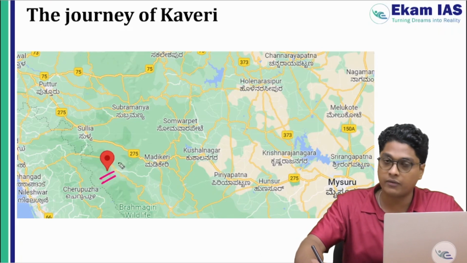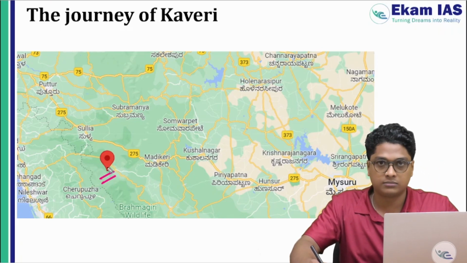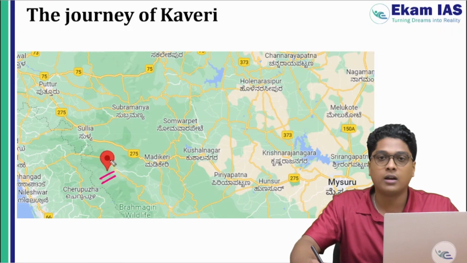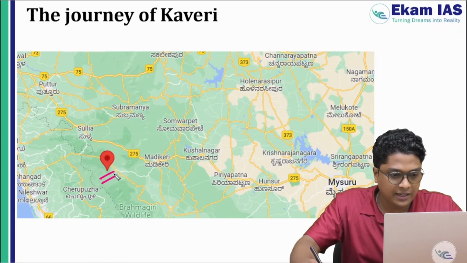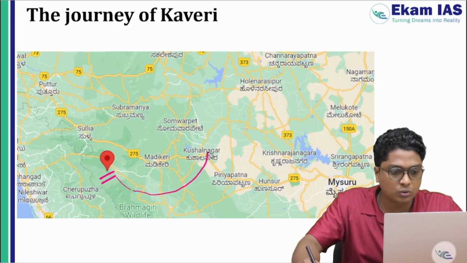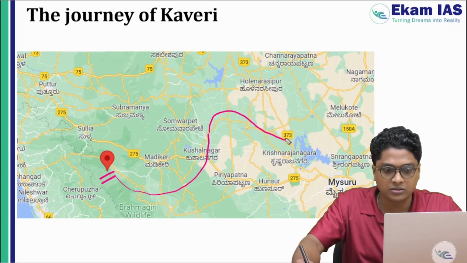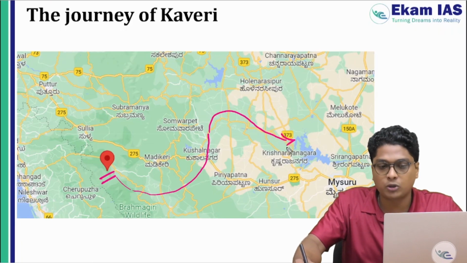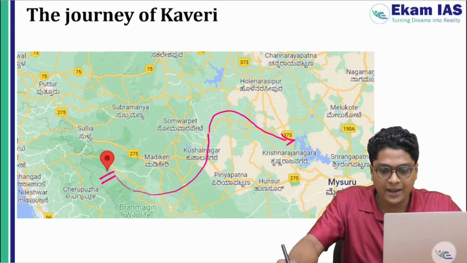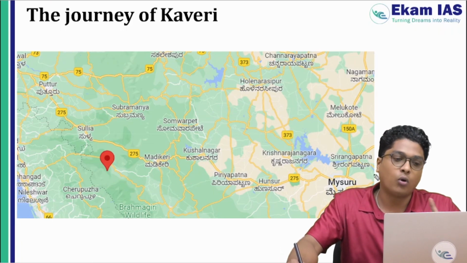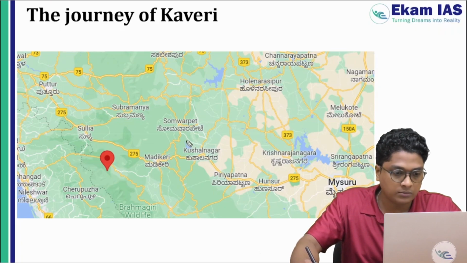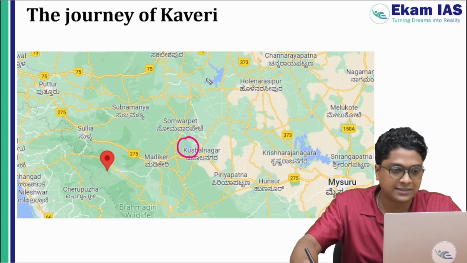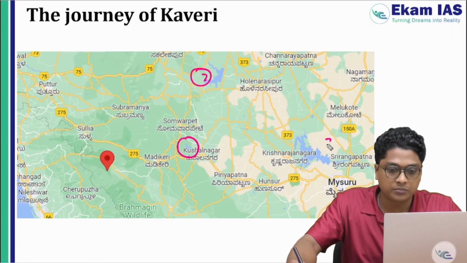Anyway, as in the image shown here, this is the place where, as I mentioned earlier, the head of Kaveri, the Brahmagiri hills in Kodagu district in Karnataka, is where it originates. Now in this portion, it originates like this and it flows near this water reservoir. From here it takes a turn, then reaches this particular reservoir. So in this image, we have to focus on 3 water reservoirs given here. The first one, this one, and second and third.